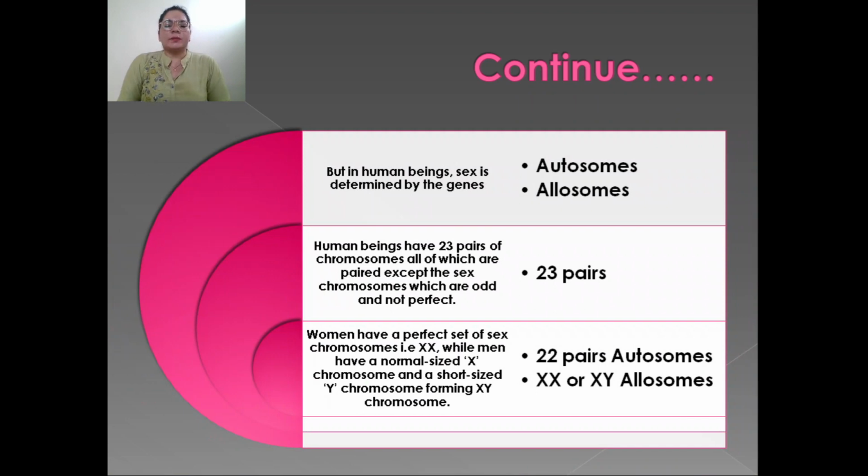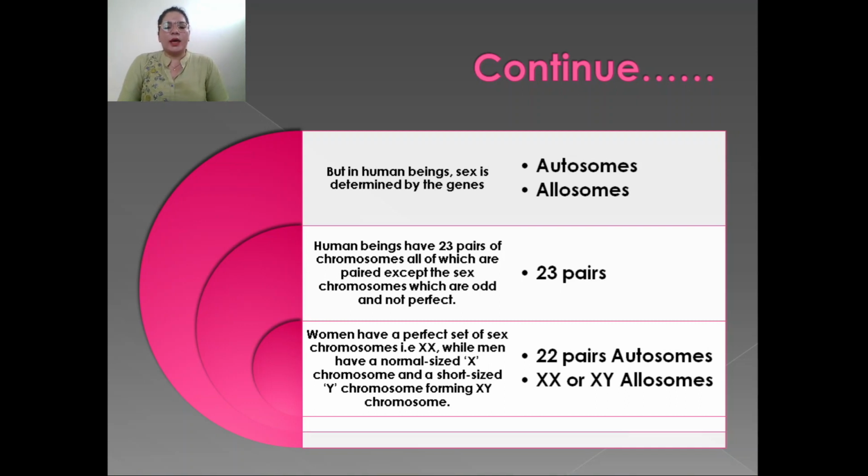In human beings, there are two types of chromosomes. First, autosomes, second, allosomes. Autosomes are 22 pairs, allosomes are 1 pair, or you can say the total number of chromosomes in human beings is 46. In human beings, sex is determined by the genes.